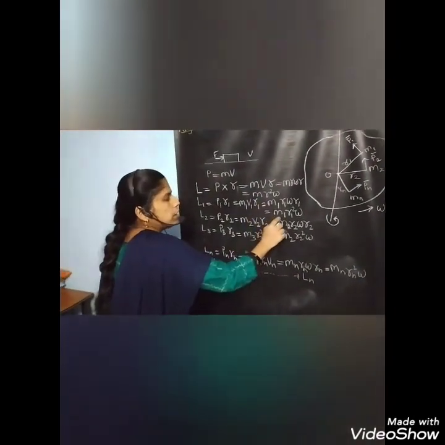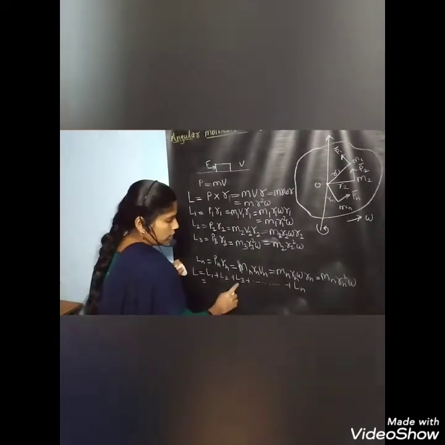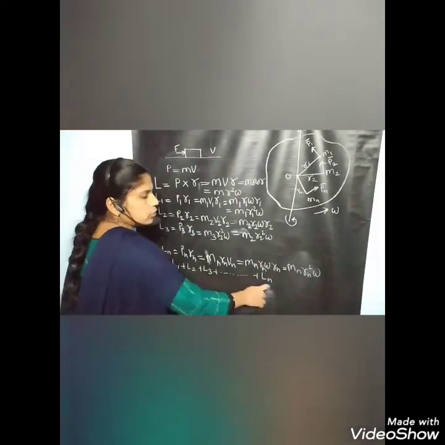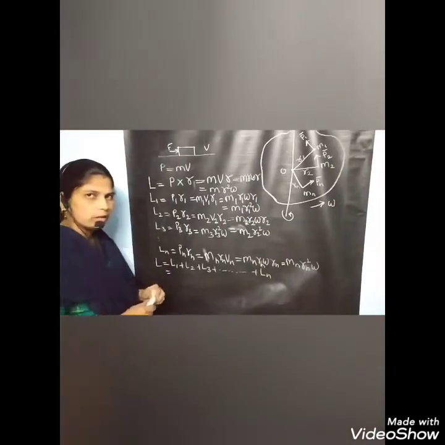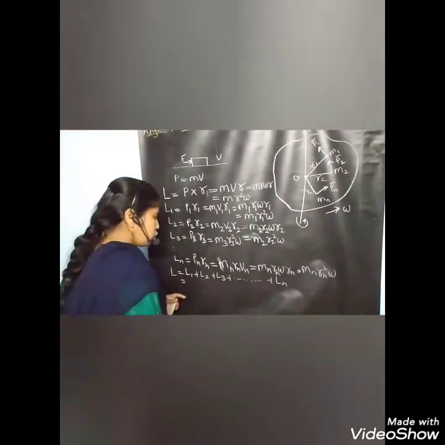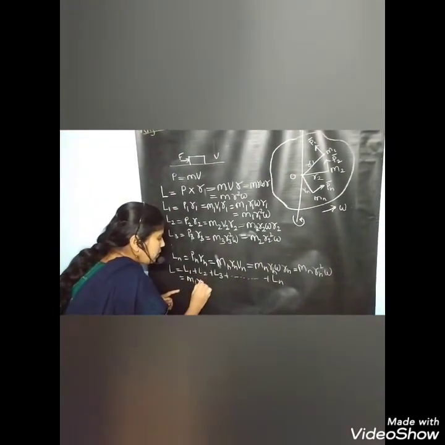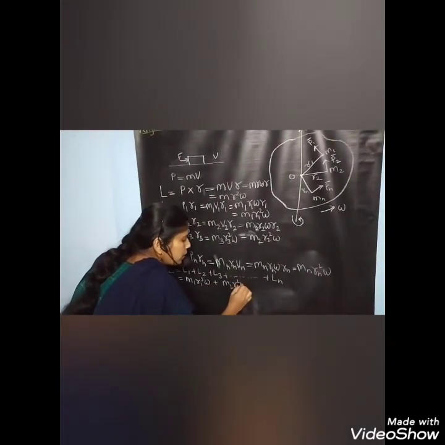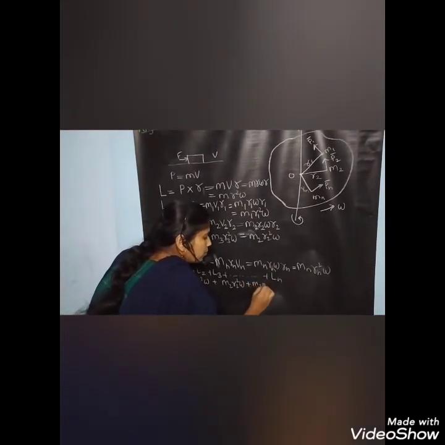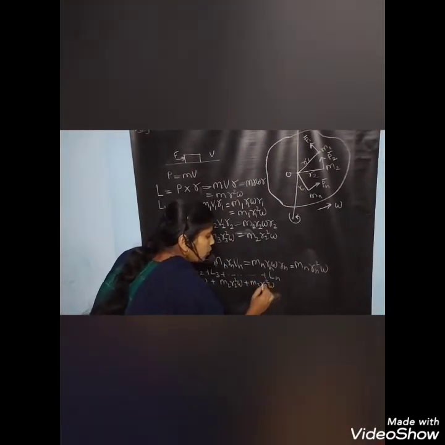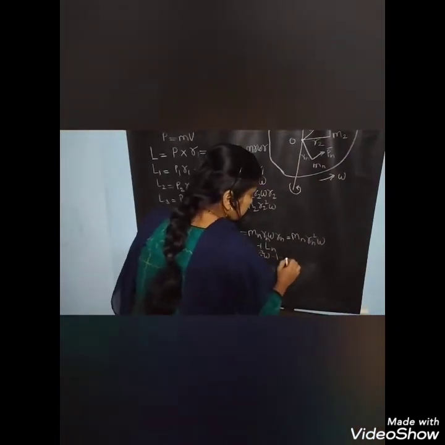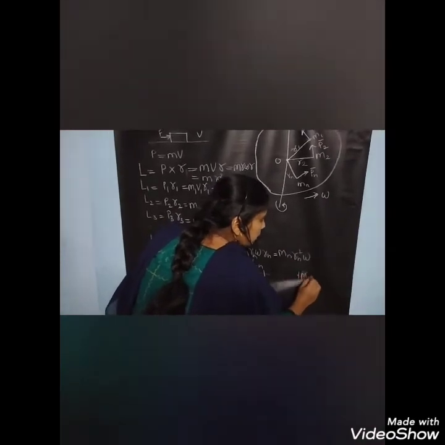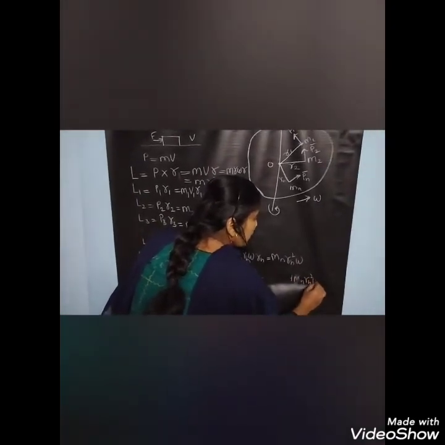L1 is equal to M1 R1 square omega, L2 is equal to M2 R2 square omega, and Ln is equal to Mn Rn square omega. Putting these values in the equation, we get m1 R1 square omega plus m2 R2 square omega plus m3 R3 square omega up to mn Rn square omega.